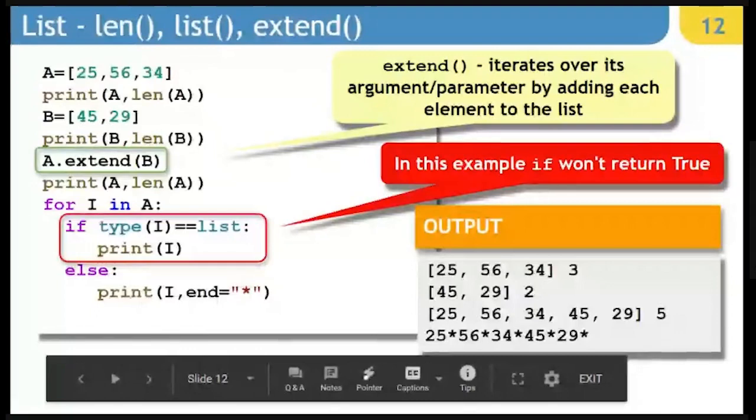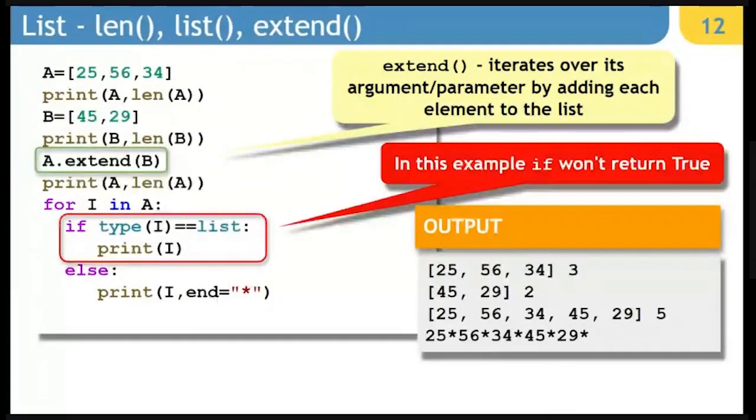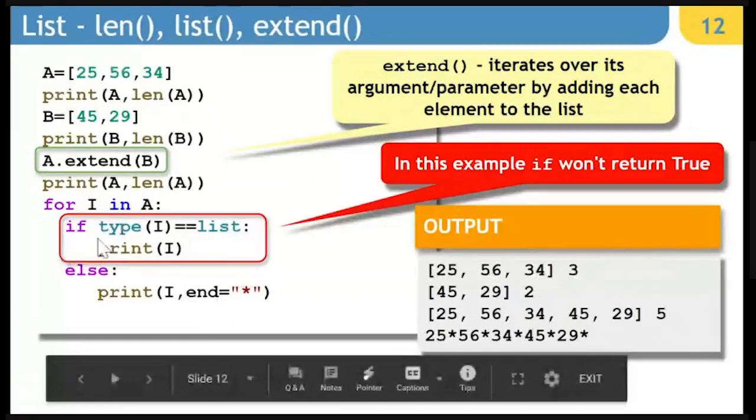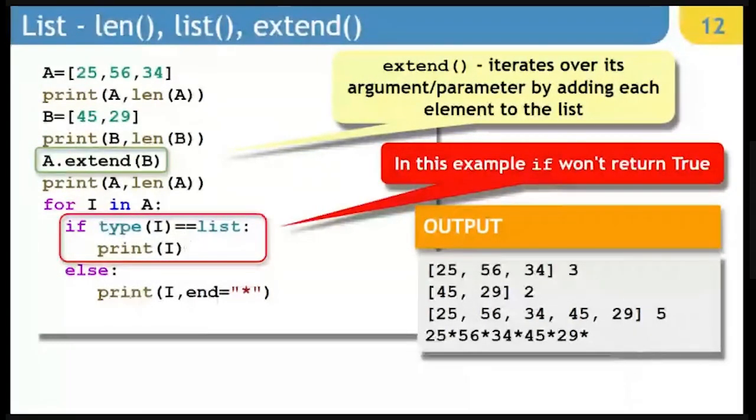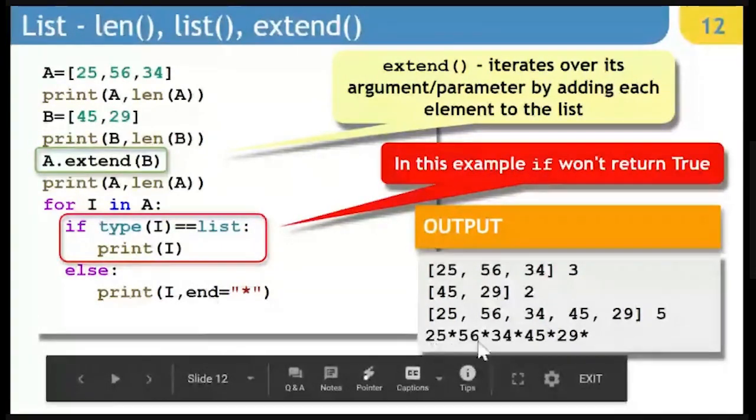So that time 45 and 29 were coming as a single element. Here they are going as multiple elements. Now in this case, if I run the same for loop, my if part will not make any sense. Basically I don't have any sub list within a list. So it is not going to work at all. It is just simply going to display all the values one after another.